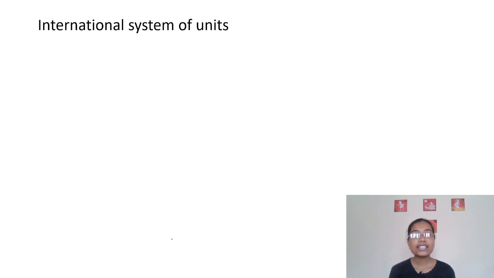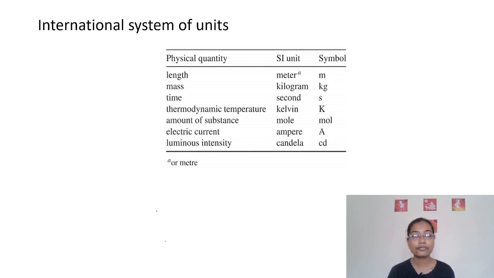So why this International System of Units? What it does is it standardizes the units, and it gave 7 base units. These are the physical quantities, and these are their SI units. For length we have meter, for mass we have kilogram, for time we have second, for thermodynamic temperature we have Kelvin, for amount of substance we have mole, electric current ampere, and luminous intensity is candela.